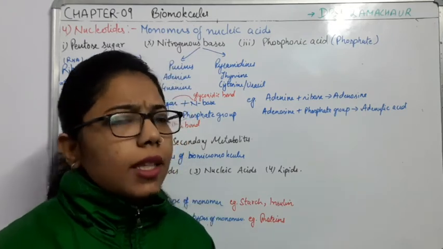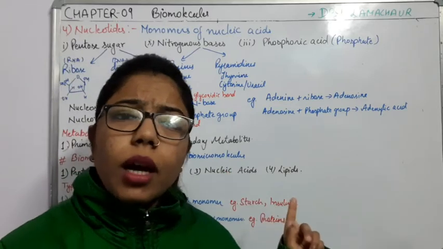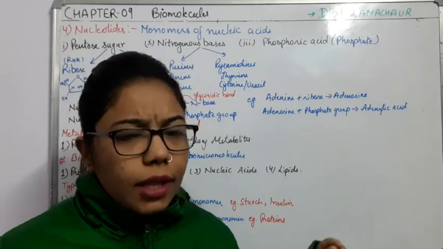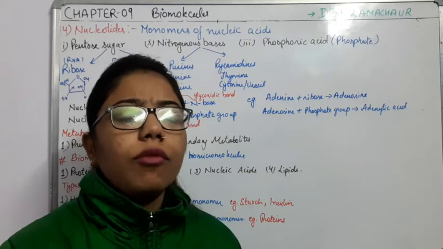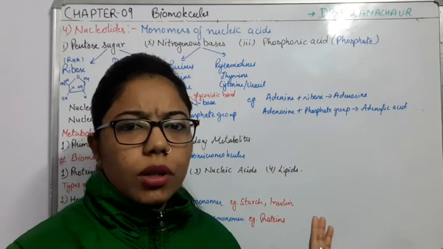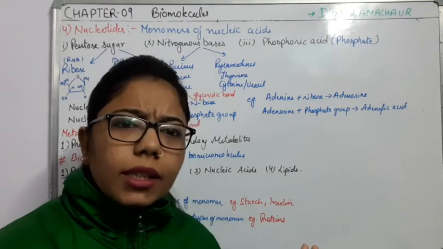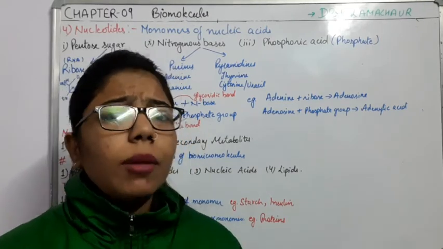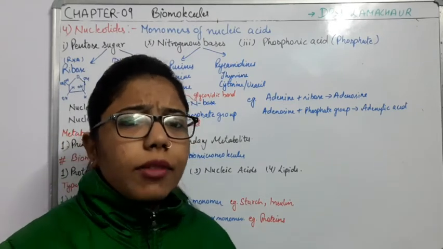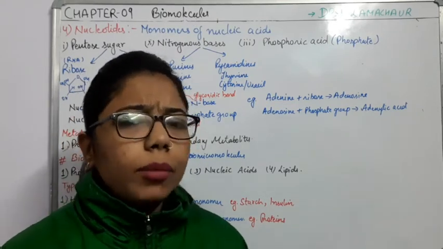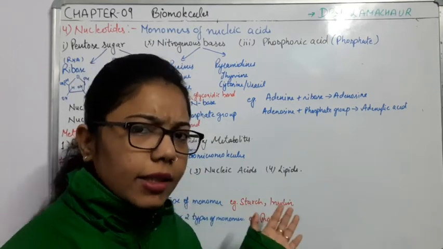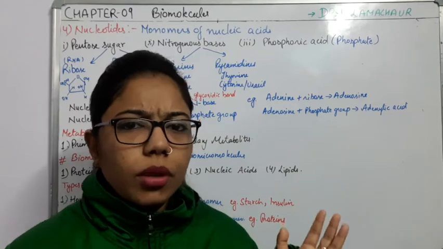So amino acids come under the biomicromolecules, and when they combine with each other and form the protein, it comes under the biomacromolecules. Likewise, fatty acids combine to form the lipids, and the whole lipids or fats we categorize into the biomacromolecules.